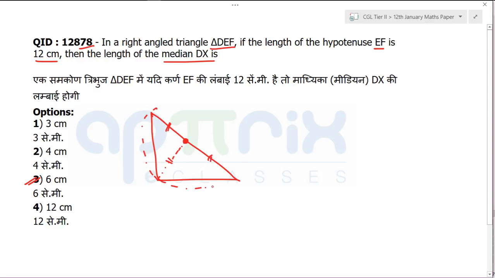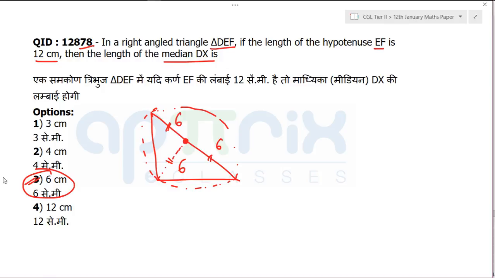Because if you create a circle now, it will pass through all three vertices. So it is the circumcenter. This is half of the hypotenuse. The hypotenuse is given to be 12, so this will be 6, 6 and 6. So if you can just visualize a little bit, you can directly mark the answer. You need not create the diagram in the exam. Just a small understanding will help you mark the answer directly without creating the diagram. So these are very basic things, and I hope most of you know about it. So it's not something which is going to have any problem.